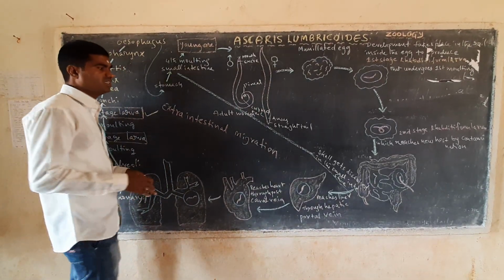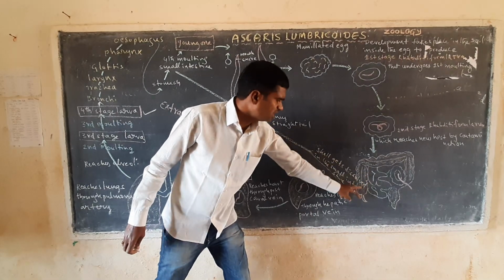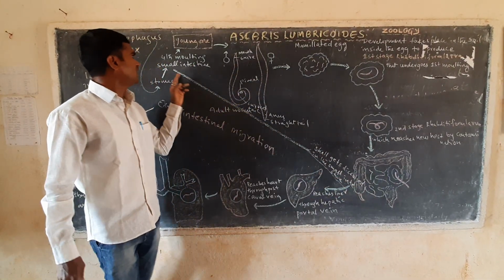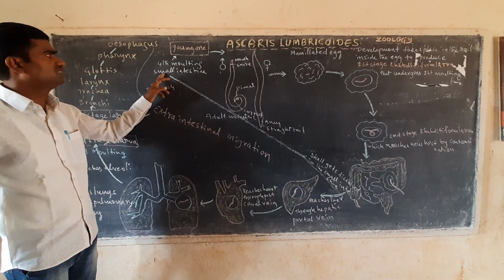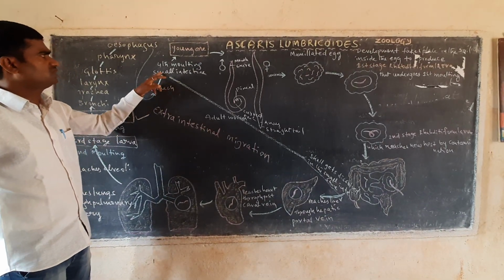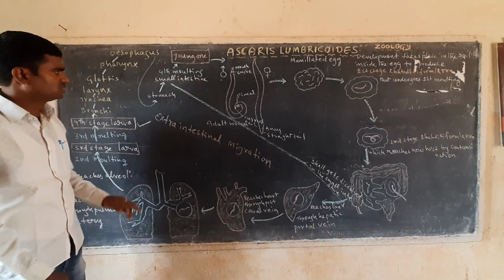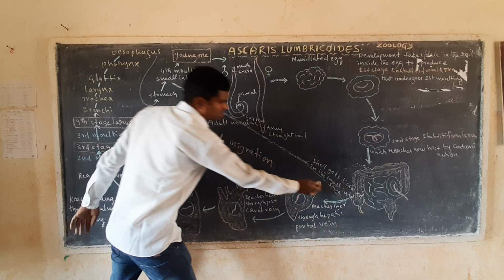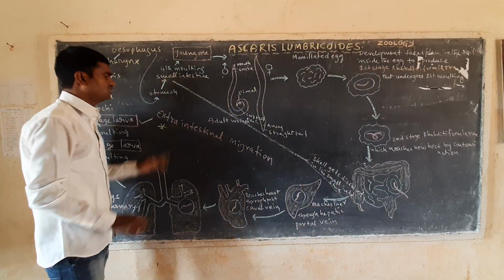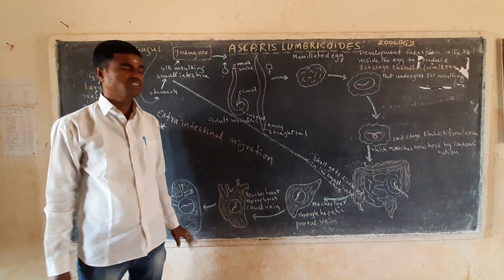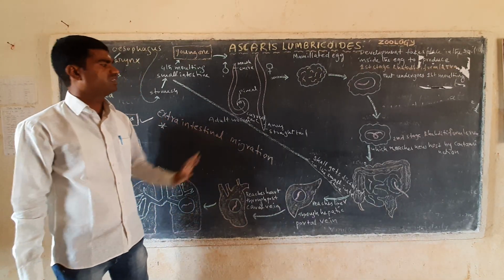Another important point here: when the shell dissolves at the second stage rhabditiform larvae, it directly reaches the small intestine. When it reaches the small intestine, it further forms young ones. When it reaches the small intestine region, the process is called extra-intestinal migration.